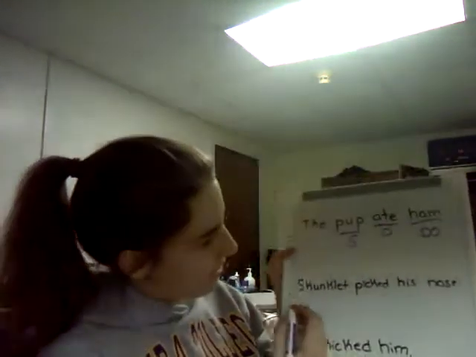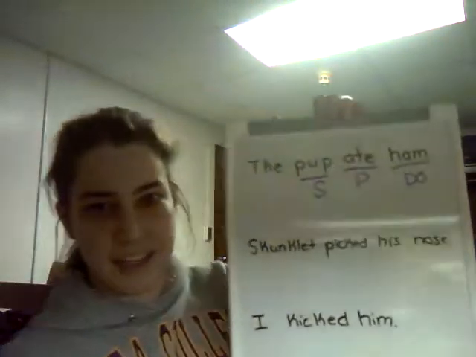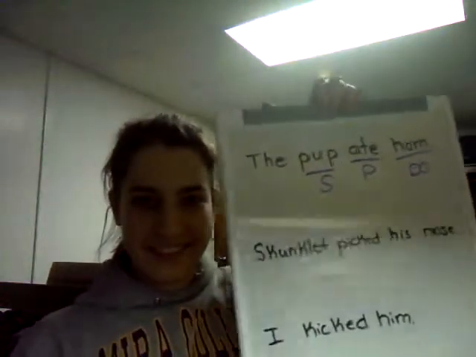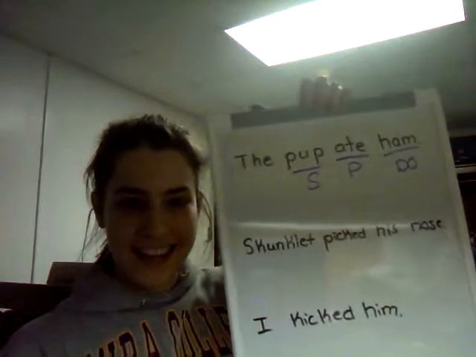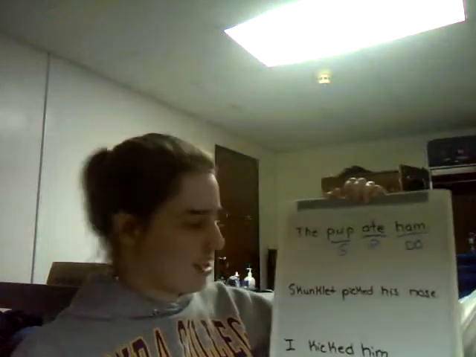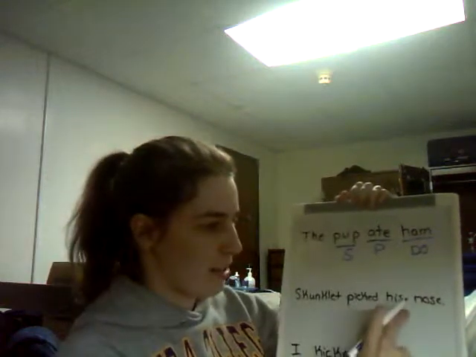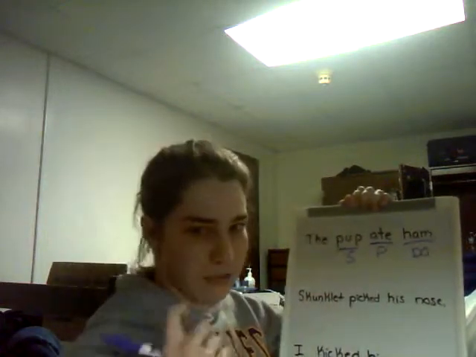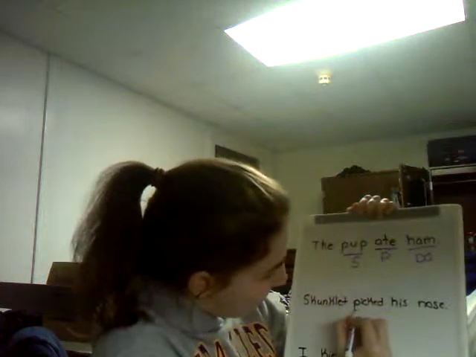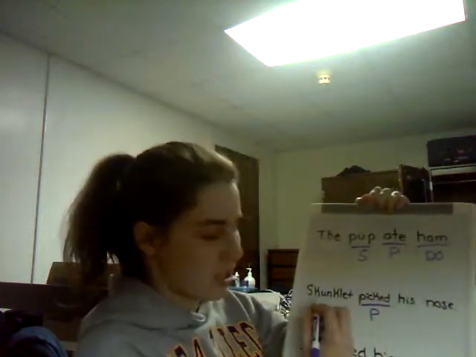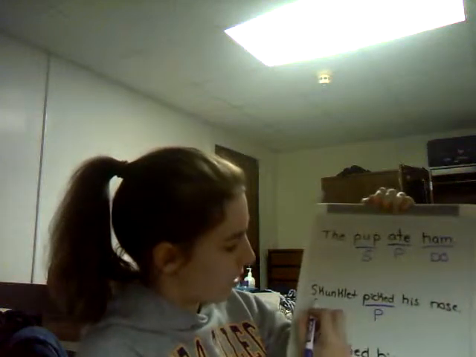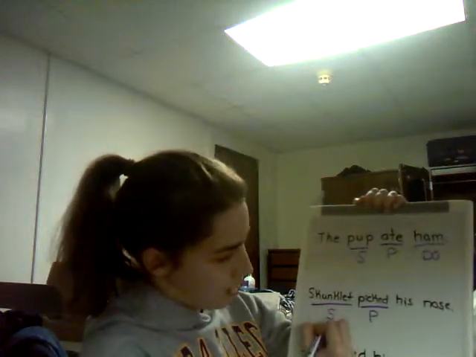All right. For the next sentence, in case you can't read it, it says, Skunklet picked his nose. So obviously your verb, Skunklet, picked, his, or nose, is going to be picked. You can pick. Underline that, and that's going to be your predicate, and it changes and it matches Skunklet. So Skunklet is going to be the subject. Skunklet's the one doing the picking.